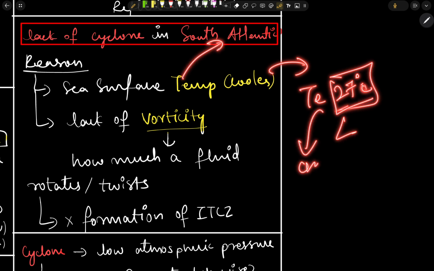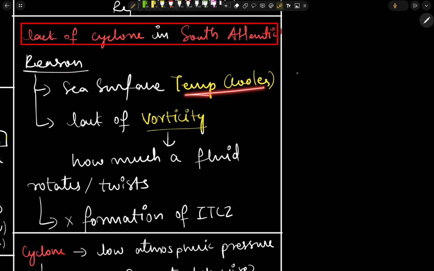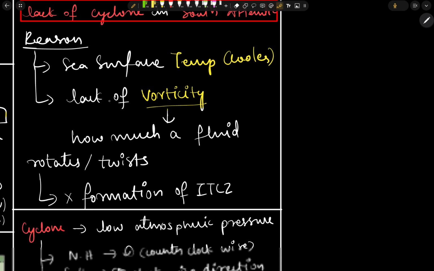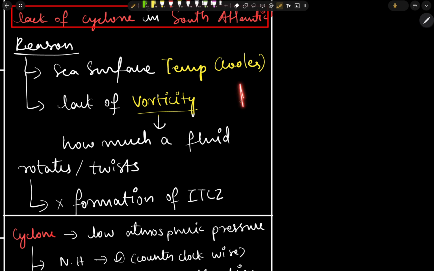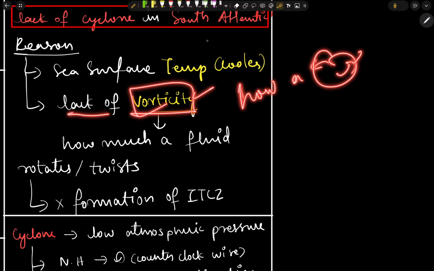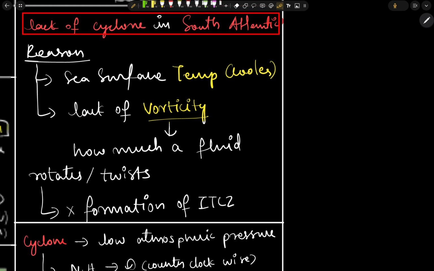So in the South Atlantic Ocean, the sea surface temperature is cooler, which does not encourage the formation of a cyclone. Okay, this is one thing we need to remember. And also it has a lack of vorticity. Vorticity defines how much a fluid is capable of rotating or turning. So there is a lack of vorticity in the region of the South Atlantic.